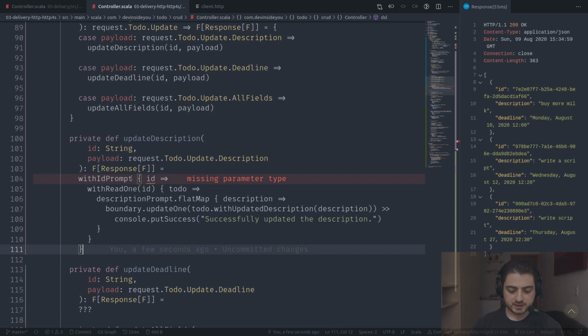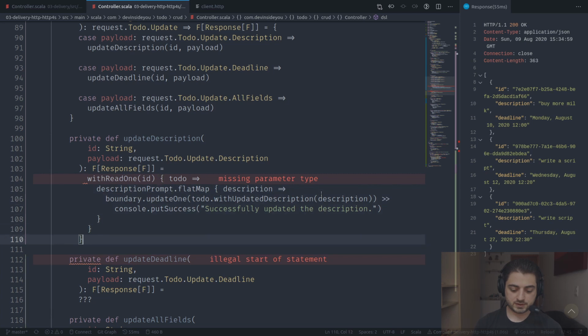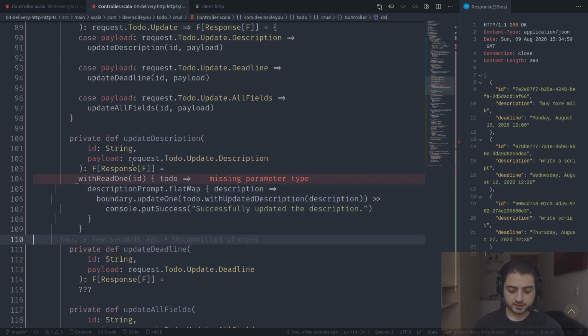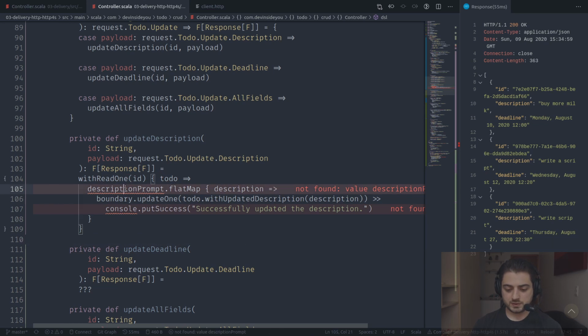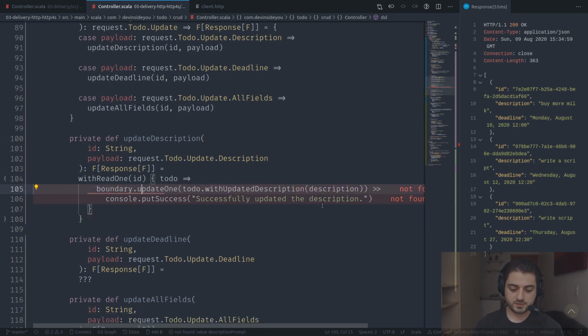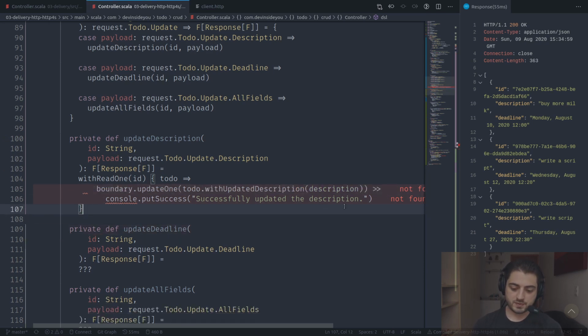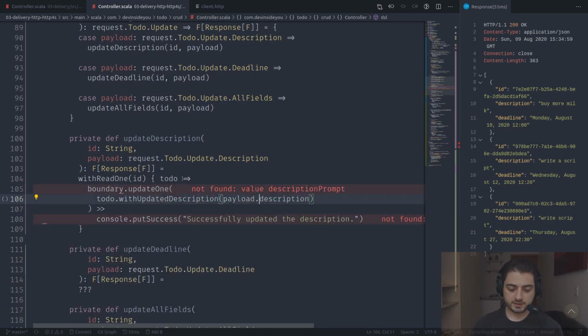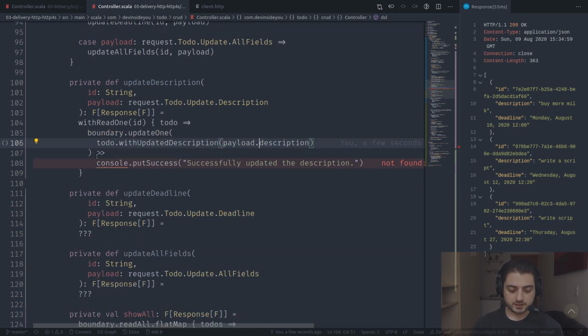Okay, so with ID prompt, we don't need the ID prompt because we already have the ID. So it's just going to be like this. Description prompt, we don't need to do that because the description is inside of the payload. So we can remove that, and it's going to be payload.description. Payload.description. Okay, and over here, this is just an okay, I believe.